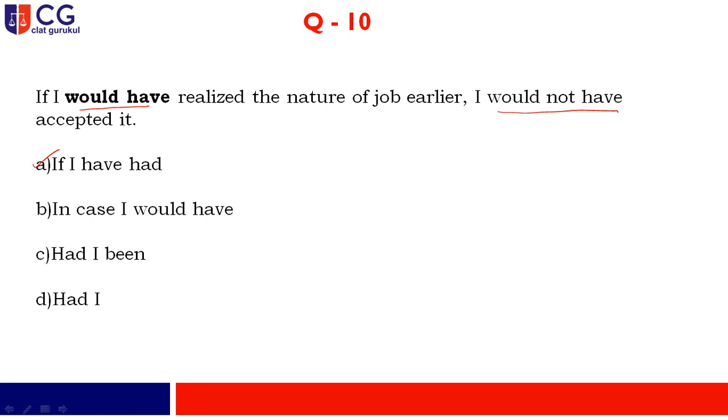And if you go through the options, you find that in option A only it is written "if I had", and in the rest of the cases it is the wrong application of the grammar. So in that particular case, your correct answer will be option A. Now my dear friend, I have discussed 10 different kinds of questions based on 10 different kinds of rules. I am quite sure that you got to know all the rules. Now it's your responsibility to mug up all the rules and keep on practicing each and every day, so that it will be at your fingertips.